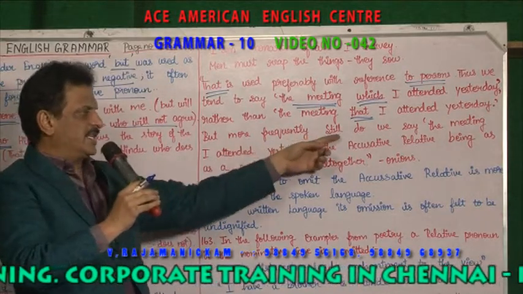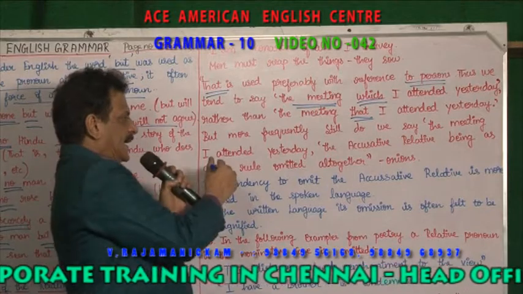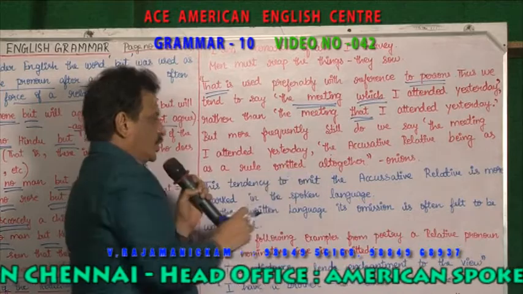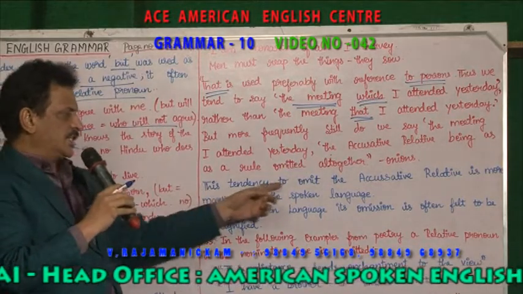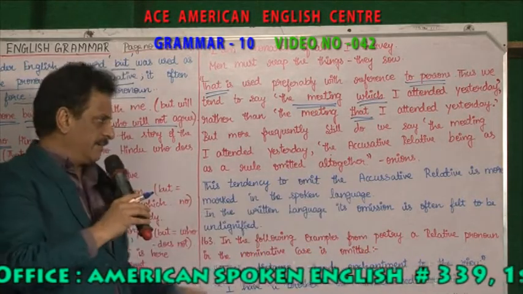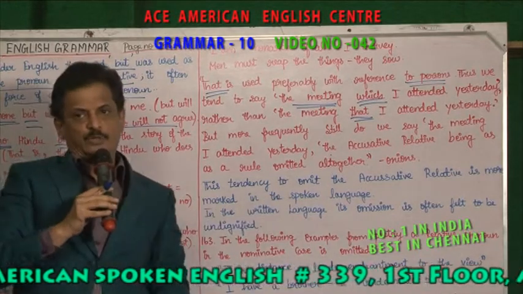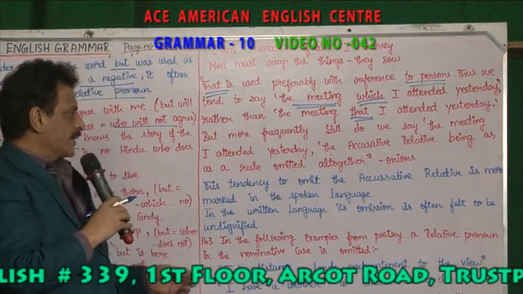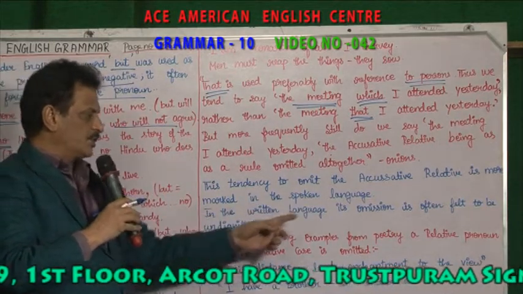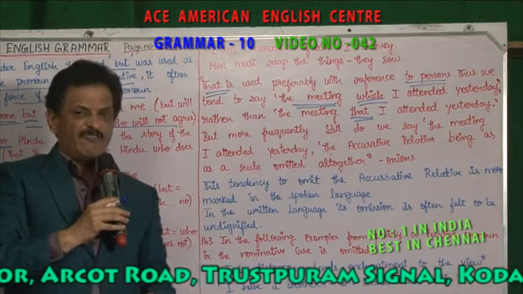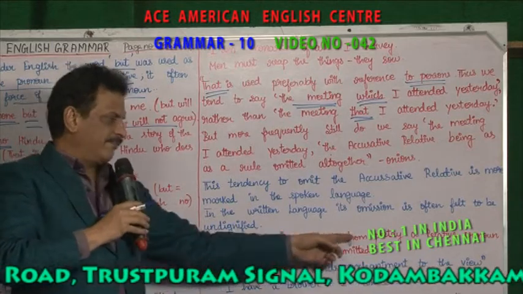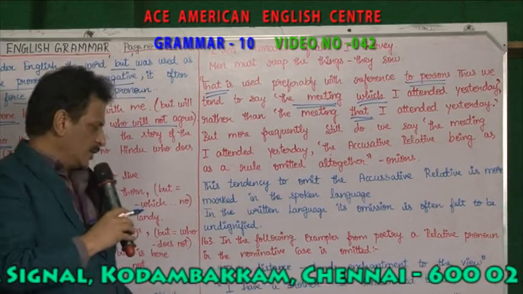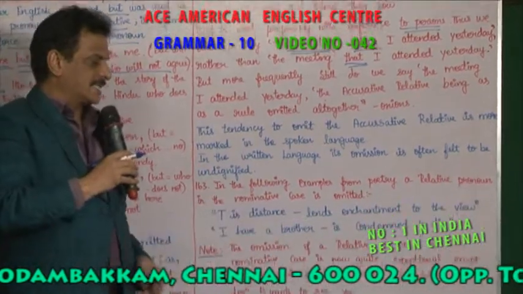But more frequently, the meeting I attended yesterday, the accusative relative being as a rule omitted altogether. So this tendency to omit the accusative relative is more marked in the spoken language. In the spoken language, relative pronouns used as accusative case, the relative is not used. In the written language, its omission is often felt to be undignified. In the following example from poetry, a relative pronoun in the nominative case is omitted. 'Tis distance